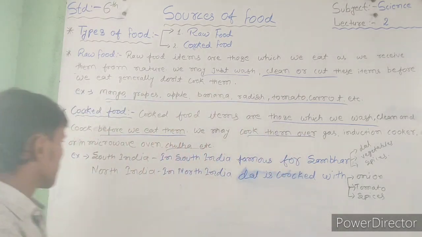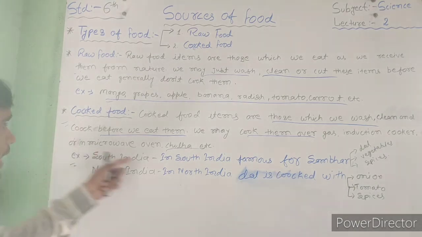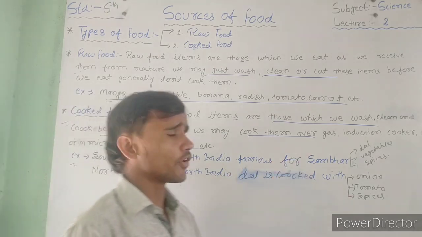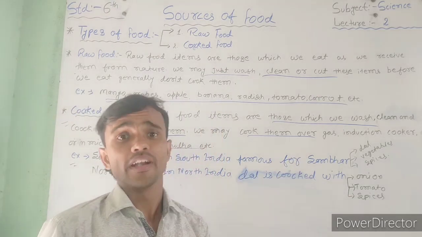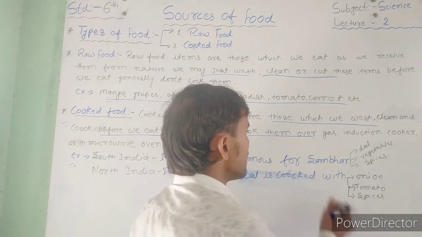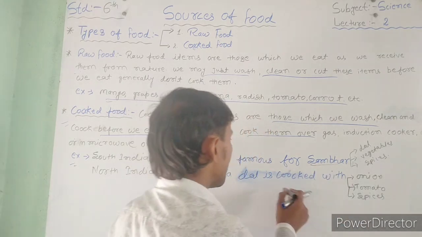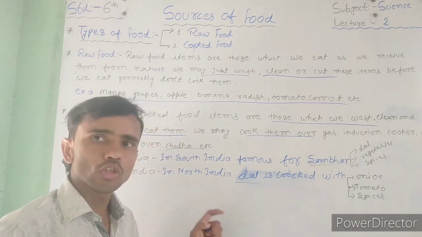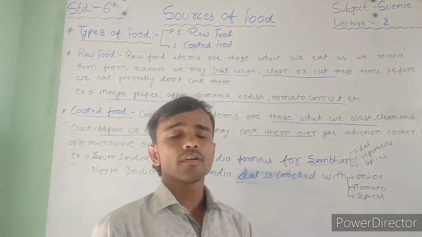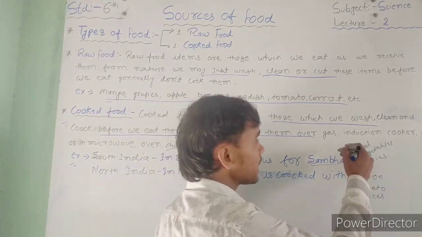That's very simple. An example is South India, where sambar is famous. You also know sambar, idli, dosa and others. South Indians use sambar and North Indians use dal. Both are the same but the cooking method is different.